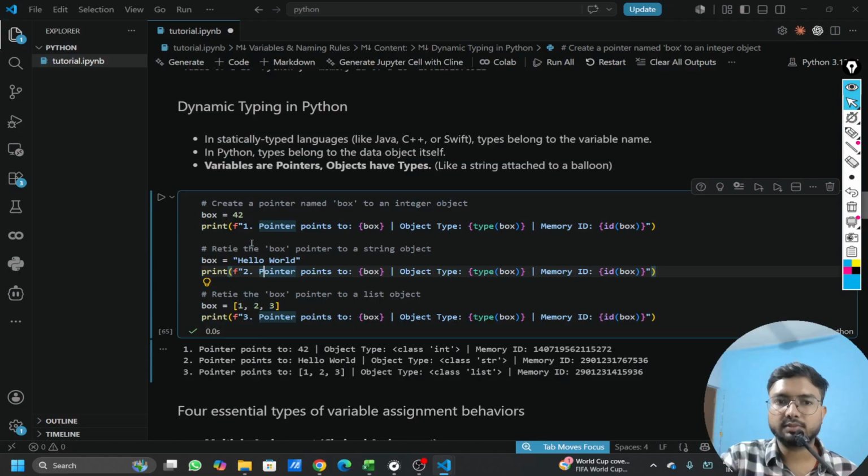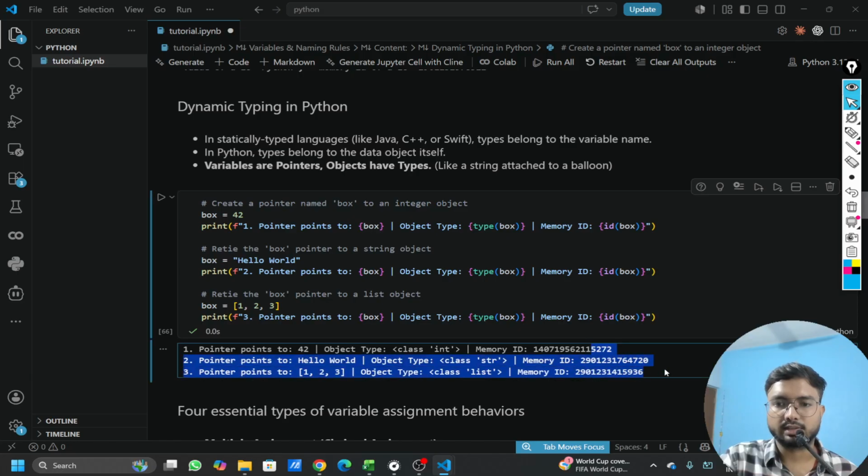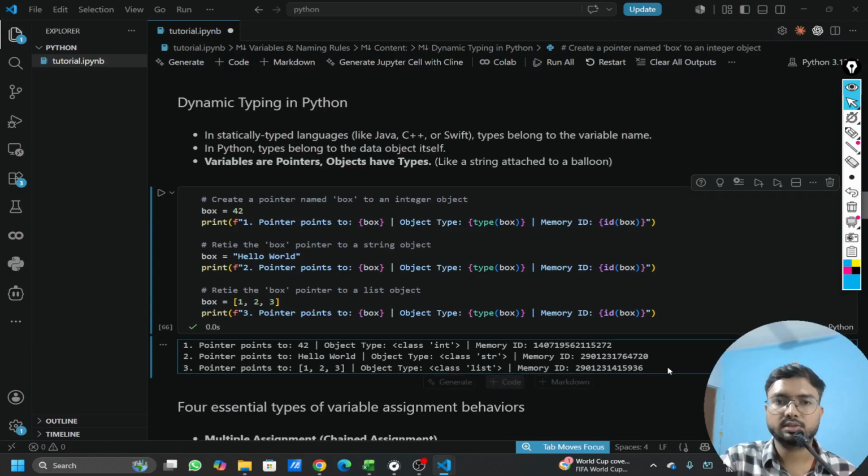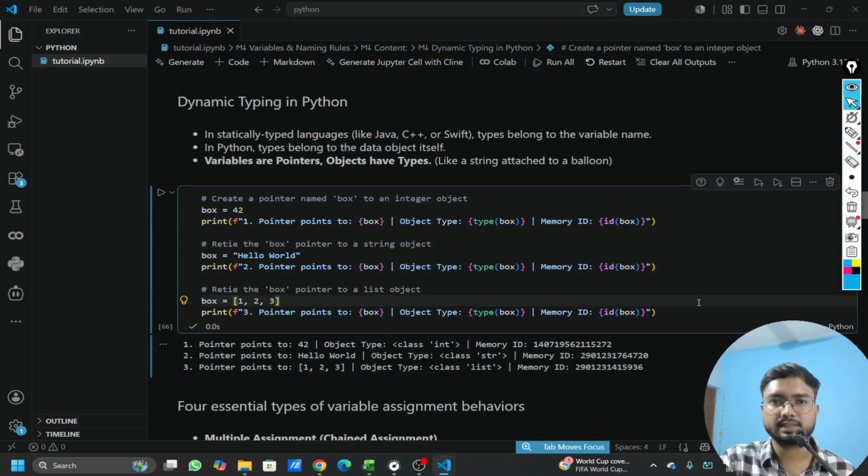So whenever we change the data object that is attached to the variable, the memory location is also changing. That's why when I ran it, you can see even though the object is int or string or list, the memory locations are also different. So hope you understood this dynamic typing and how it happens in Python.